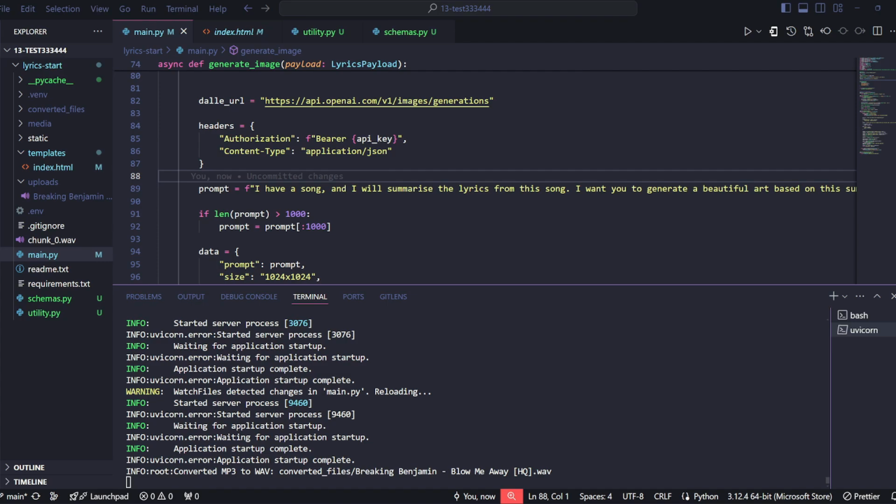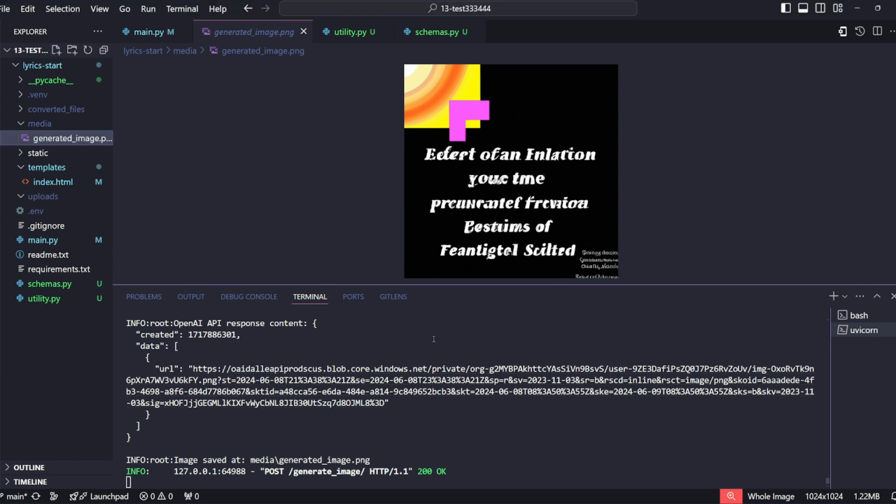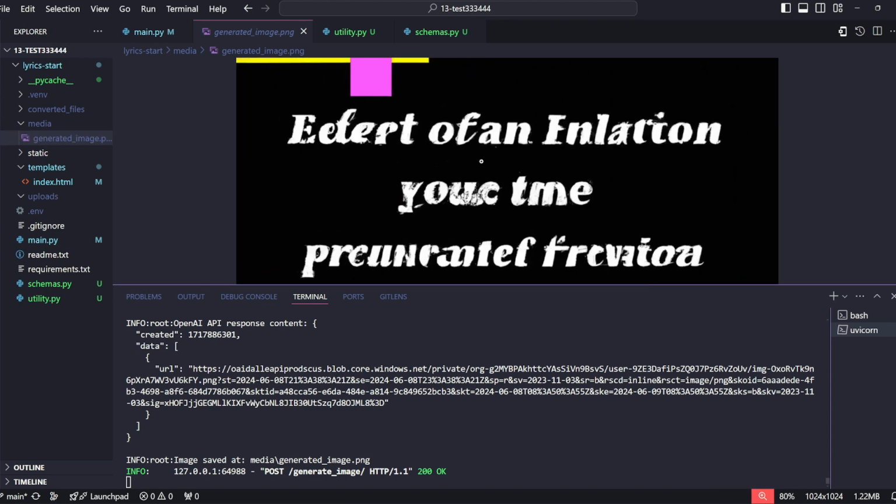Once again, going back to our backend, you can see that all of the logging is doing its thing there, so we can follow along how this process is sequentially happening. Wow, this is even worse. So my prompt has made it considerably worse. When it comes to art, this is definitely not producing the best results.